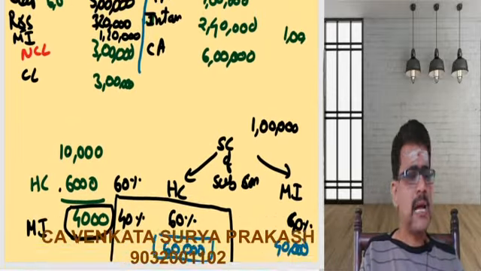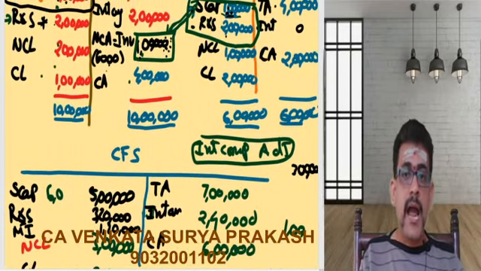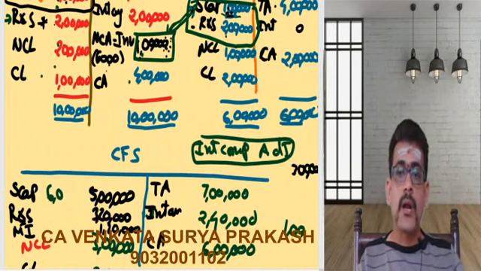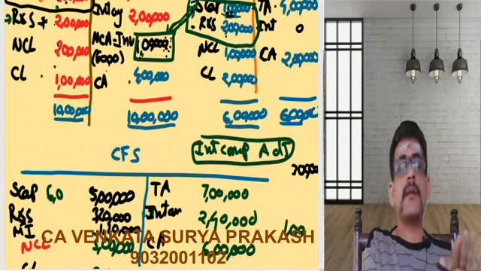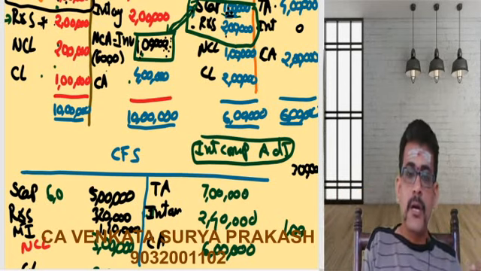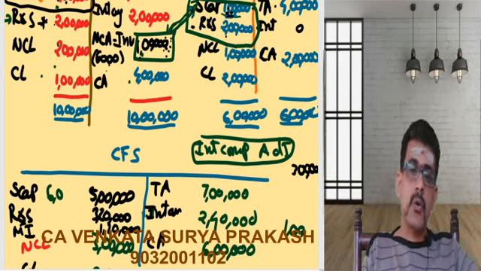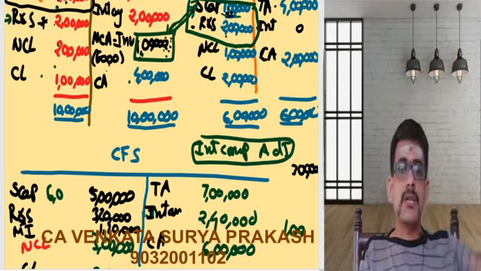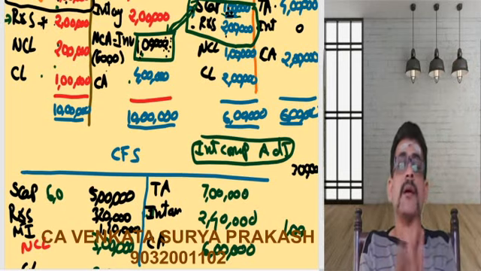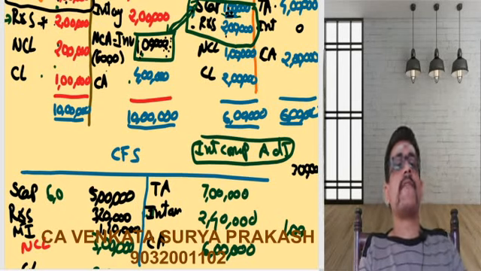Now if I do this, I have considered everything. We have added your share capital and your reserves, but not directly. You are apportioning that to the holding company and to the minority. For share capital, you are transferring the holding company's share to cost of control, and you are transferring the minority's share to minority interest. So ultimately I need to add up everything, but share capital we are transferring to two different segments and adding it up.